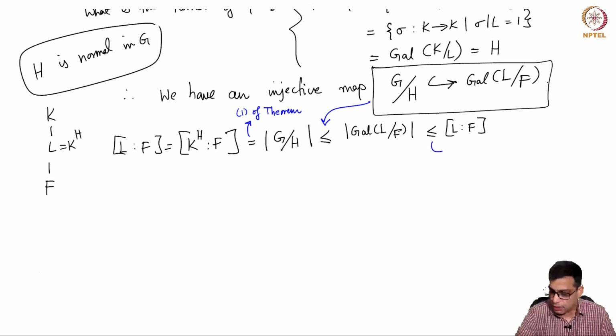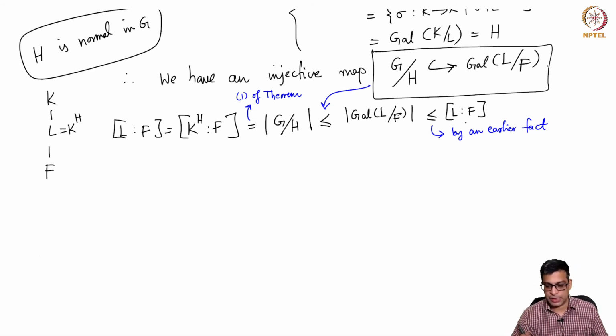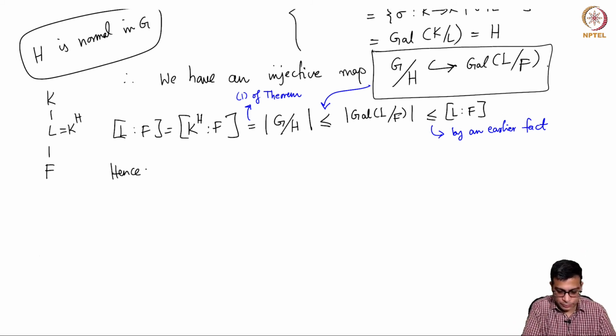This is by an earlier fact: the cardinality of the Galois group is at most the degree of the extension, and that is an equality if and only if the extension is Galois. So, now we have [L:F] on the left hand side, [L:F] on the right hand side. So, everything in the middle is equal. Hence, in particular, [L:F] equals the order of Gal(L/F).